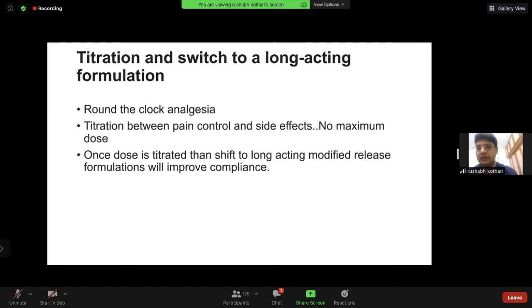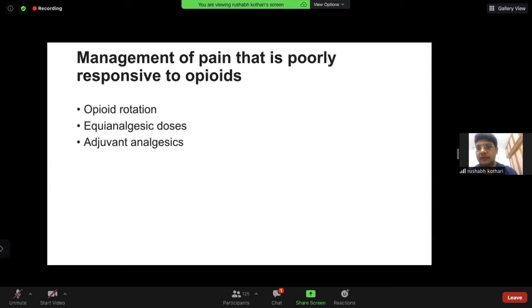Once we have achieved round-the-clock analgesia, the titration between pain control and side effects has been achieved. There is no maximum dose. If pain is not controlled and there are no side effects, you can increase the dose irrespective of your maximum dose. So once we have achieved these two goals, then the aim is to come down on the number of medicines to increase compliance and convenience of patients. So you shift from short-acting drugs to long-acting modified release formulations.